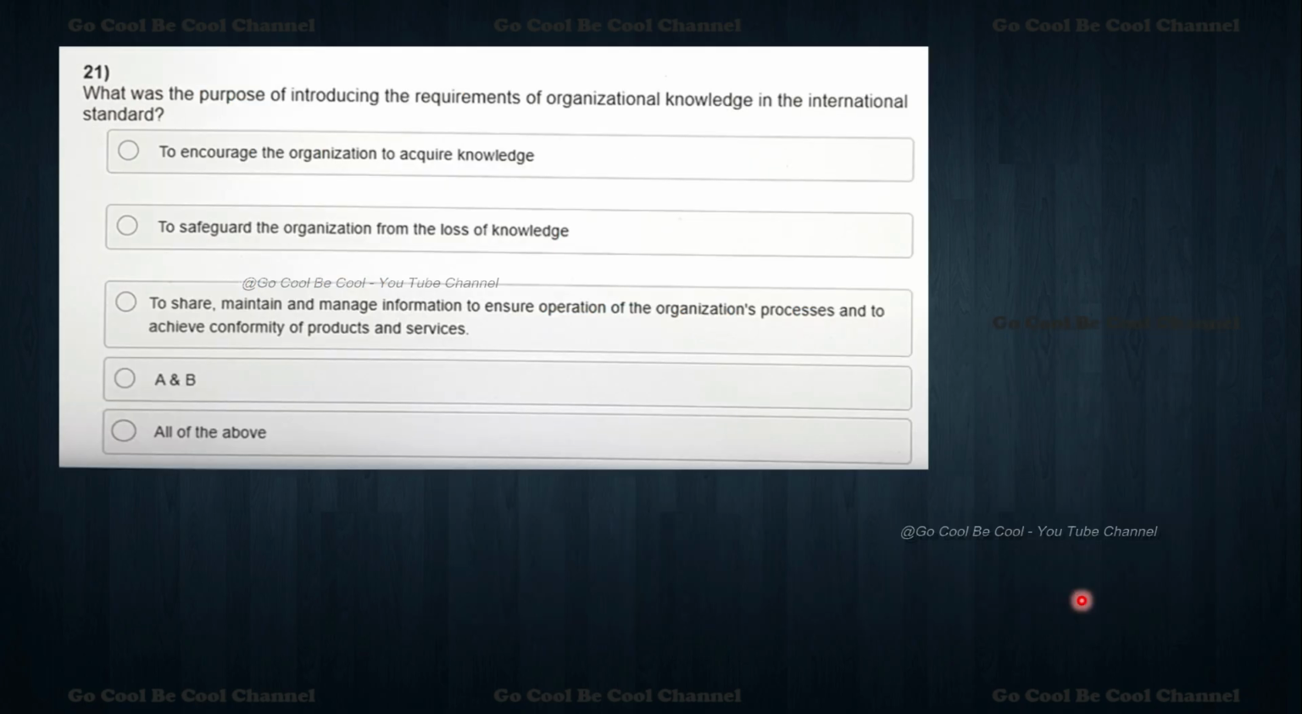Yes, my dear friends. Now moving towards question number 21. What was the purpose of introducing the requirements of organizational knowledge in the international standard? What was the purpose? It will encourage the organization to acquire knowledge, to safeguard the organization from the loss of knowledge, to share, maintain and manage information to ensure operations of the organization's processes and to achieve conformity of the products and services. A and B, all the above. So 5 answers we have, and we have to choose the right one.